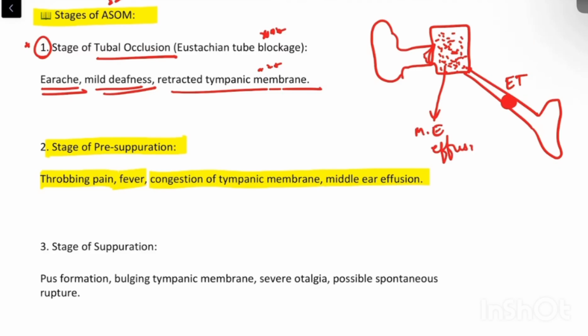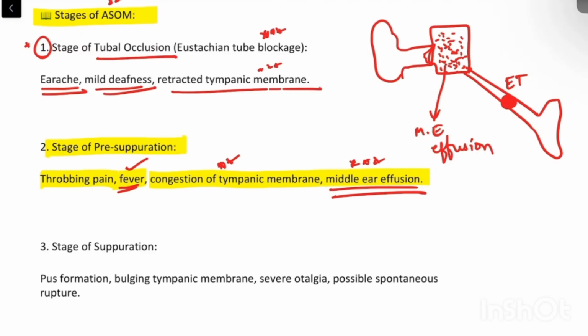Once the tube is blocked, there will be active inflammation going on, or you can say infection is going on over there. Some bacteria have come and, because of that negative pressure, they are growing there, and that leads to fever and increased blood supply to the tympanic membrane, that is congestion of the tympanic membrane, and it will produce a serous type of discharge which will lead to middle ear effusion.